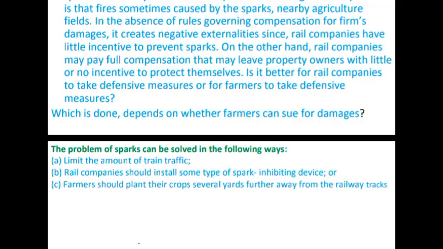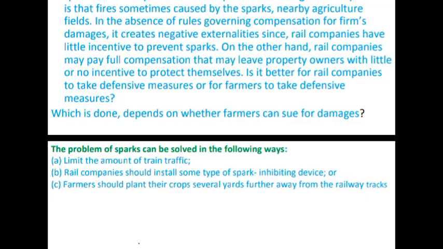Since rail companies have little incentive to prevent sparks, that means to reduce sparks. On the other hand, rail companies may pay full compensation. Then the property owner has little or no intention to protect themselves.